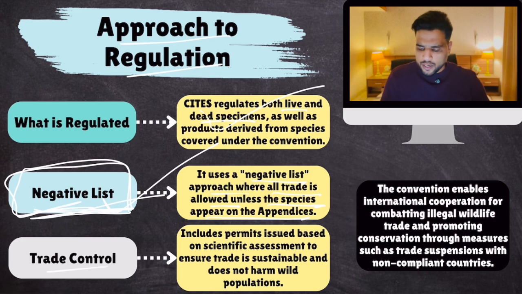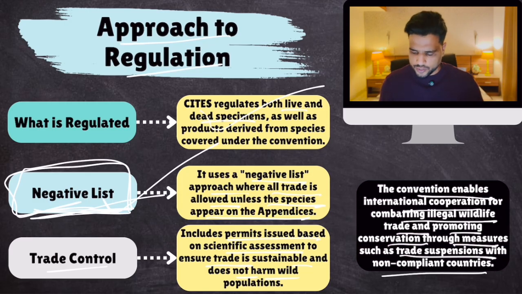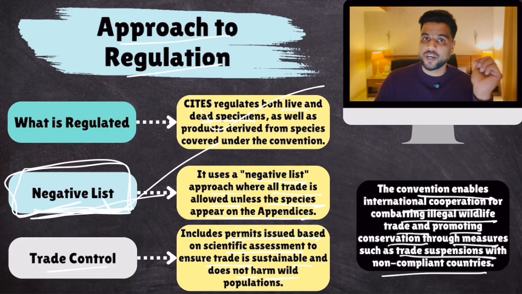Then trade control includes permits issued based on scientific assessment to ensure trade is sustainable, does not harm wild population. Clear? The convention enables international cooperation for combating illegal wildlife trade, promoting conservation through measures such as trade suspension in non-compliant countries. Nonetheless, now this is the approach to regulation. By the way, CITES has been in force for 50 years. Yet, we have discussed this, that illegal wildlife trade is still going on. Smuggling is still going on. In fact, it is the 4th largest item in black market, right?